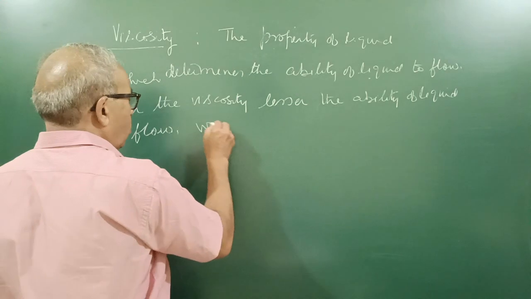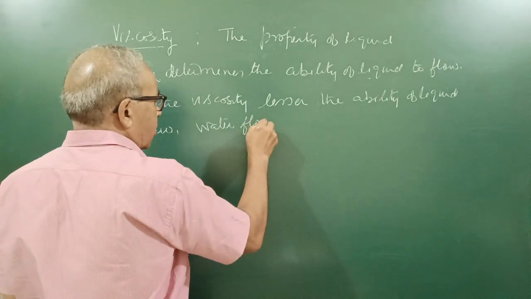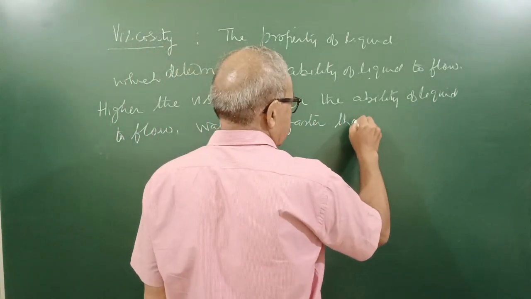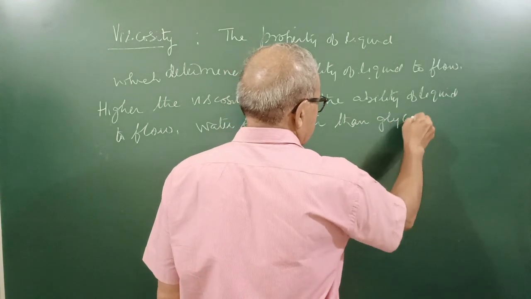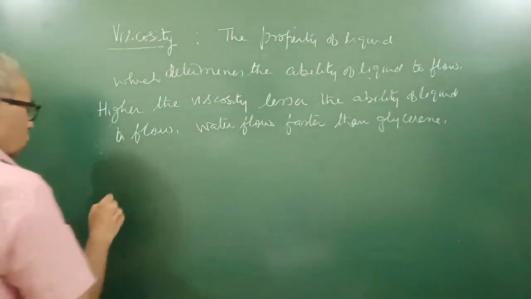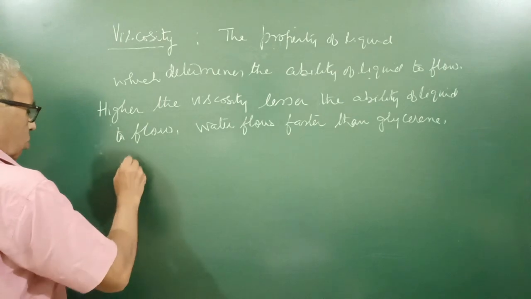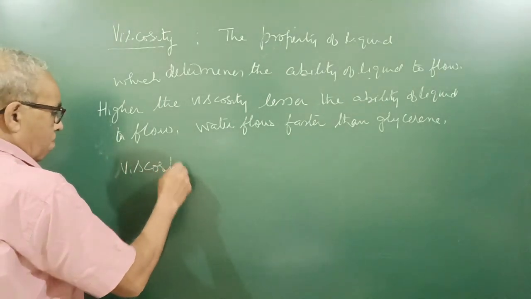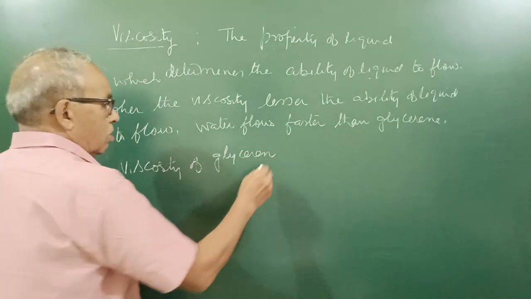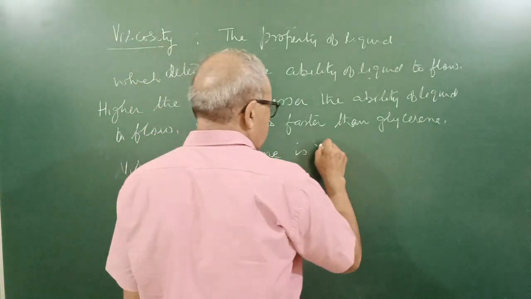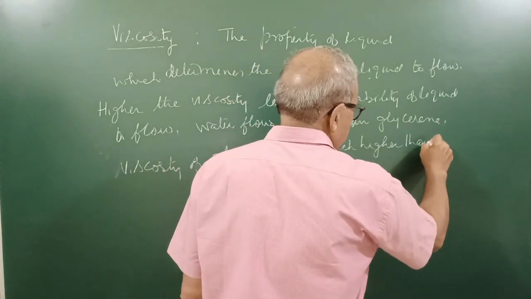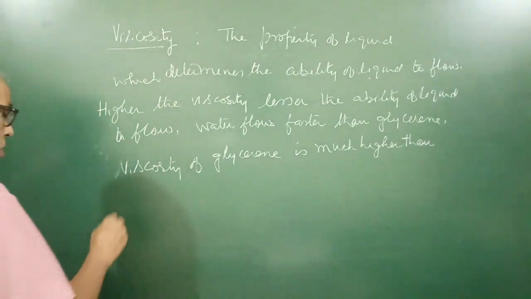Or simply you can say water flows faster than glycerin, and hence the viscosity of glycerin is much higher than that of water.